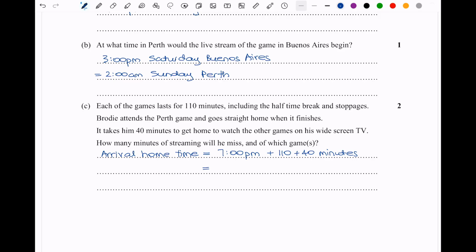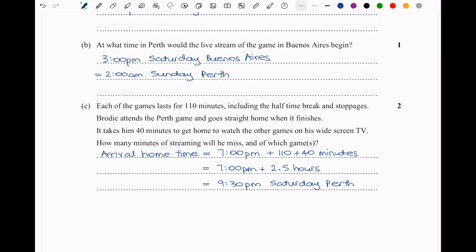So that's 2.5 hours. So we're really going 7 o'clock p.m. plus 2.5 hours. And again, we can count that out, or we can just say 7 o'clock plus 2 hours would get us to 9 o'clock, and then an extra half an hour would put us at 9:30 p.m. on the Saturday. And that's in Perth time.